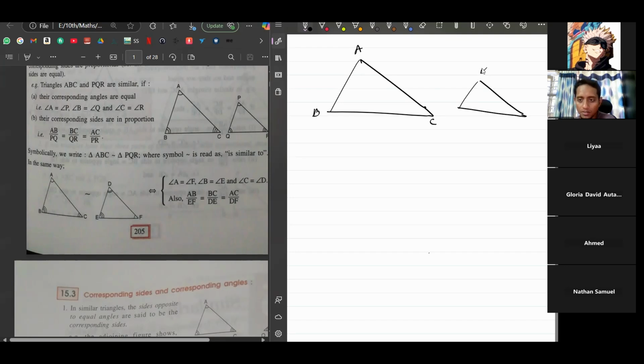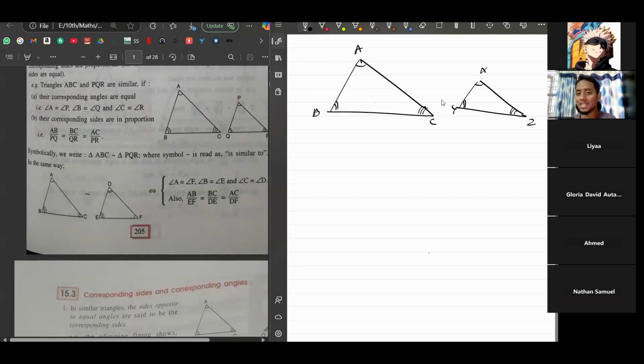ABC, XYZ. For these two triangles ABC and XYZ to be similar, all their angles should be exactly the same. For example, angle A should be equal to angle X, angle B should be equal to angle Y, and angle C should be equal to angle Z. If these three angles are the same, the triangles are similar.